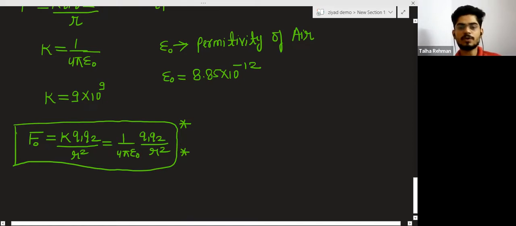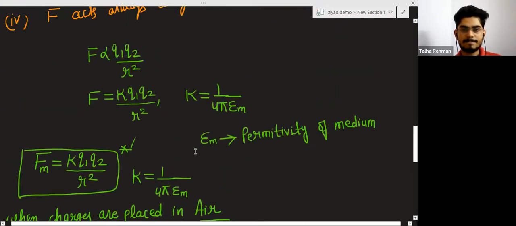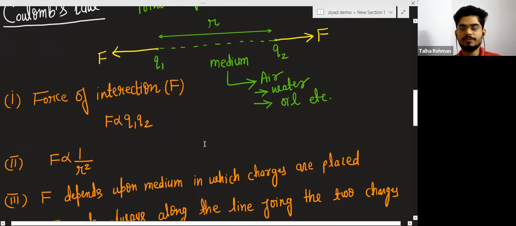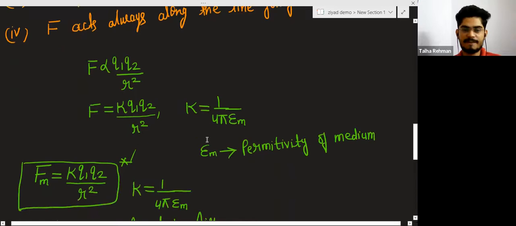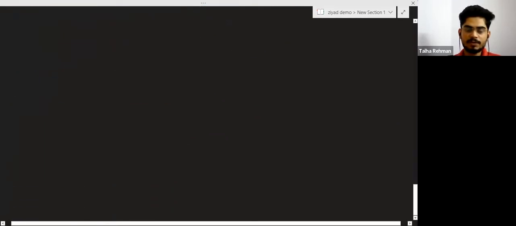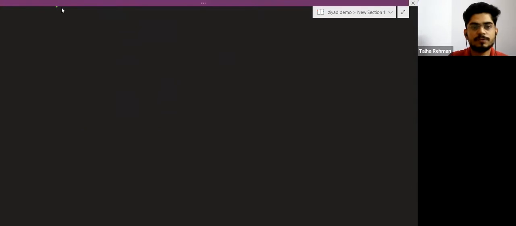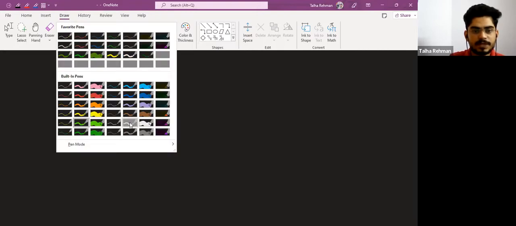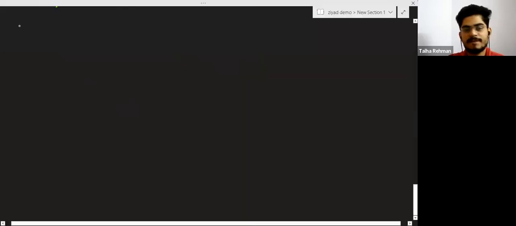So this is all about Coulomb's law, how we calculate the force between two point charges. Now there are some limitations of Coulomb's law.